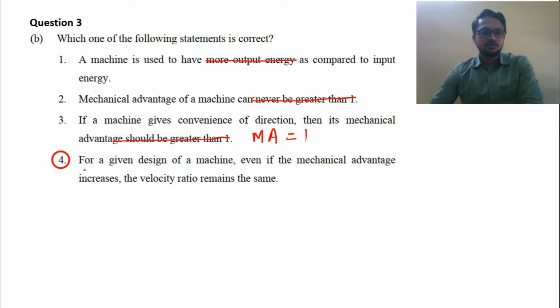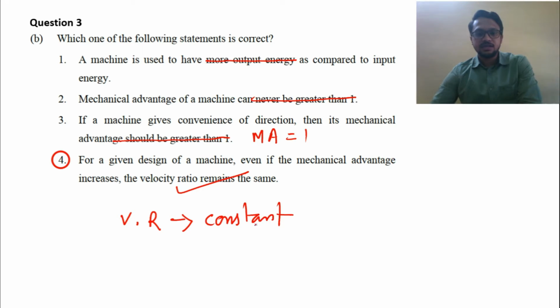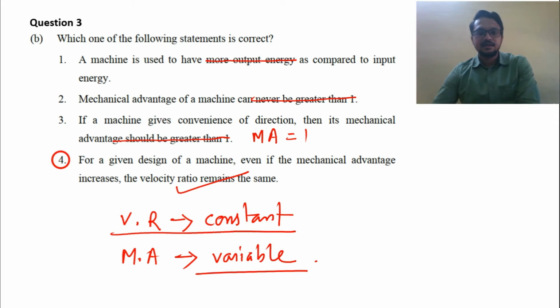And the fourth option: for a given design of a machine, even if the mechanical advantage increases, velocity ratio remains the same. Yes, velocity ratio is a constant quantity for a particular machine. It cannot be changed for a particular machine when it is already made, but mechanical advantage can be changed. Mechanical advantage is a variable quantity.